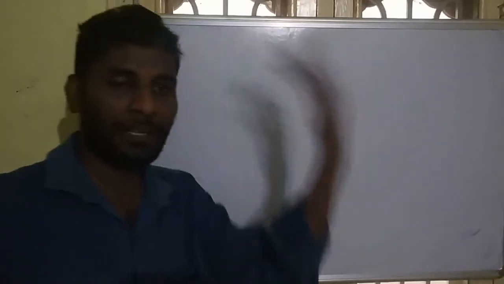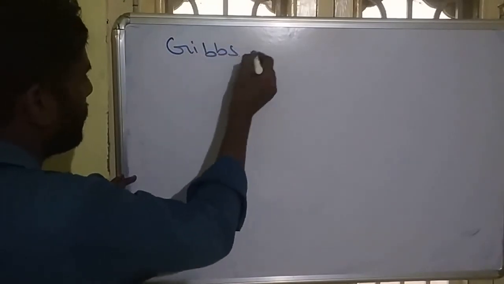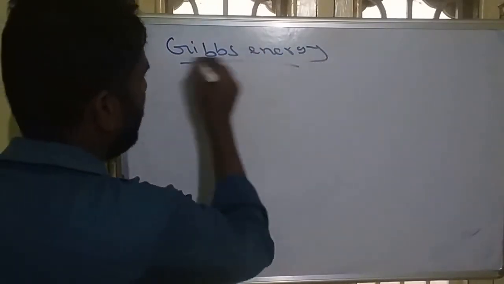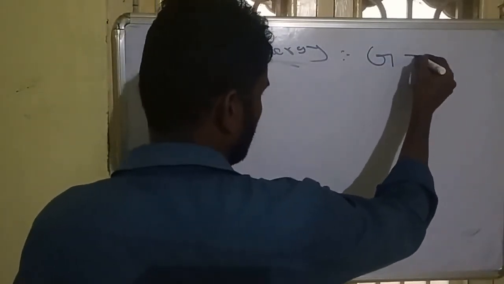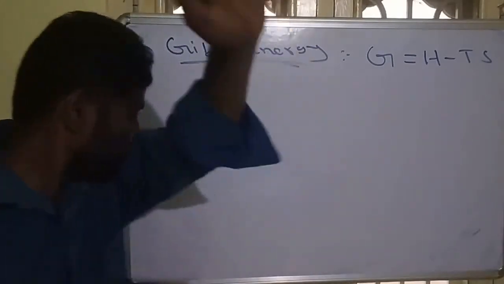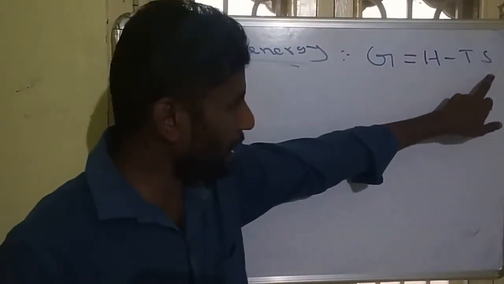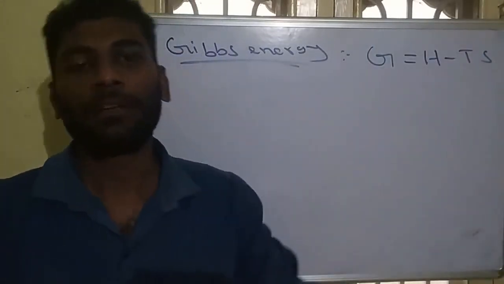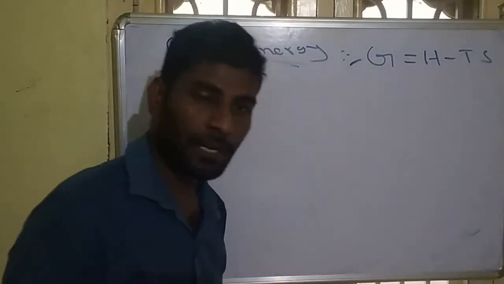So that's why, to explain spontaneity properly, we must use another state function that should be accurate, and that is called Gibbs free energy or Gibbs energy. It is represented with G. It is a combination of H minus TS, where H is enthalpy and S is entropy. On combining both enthalpy and entropy, we can calculate spontaneity of a process. And as I said, it is a state function.